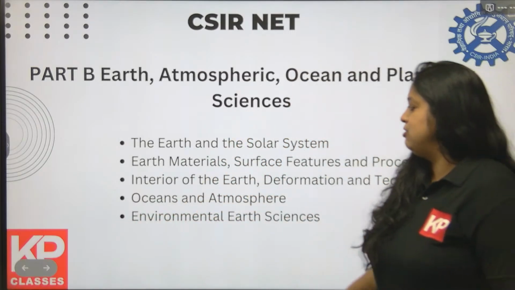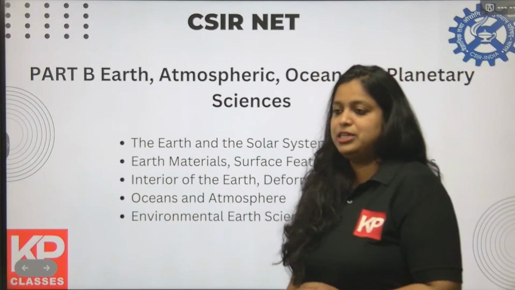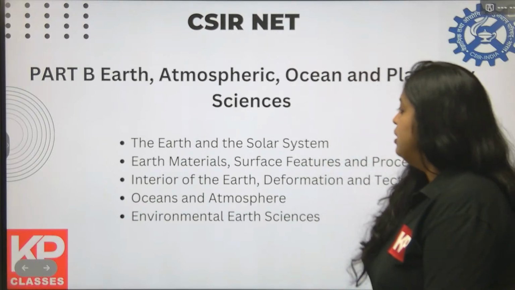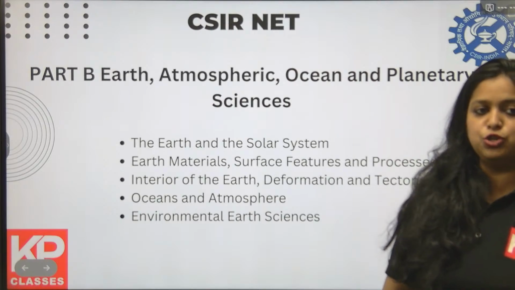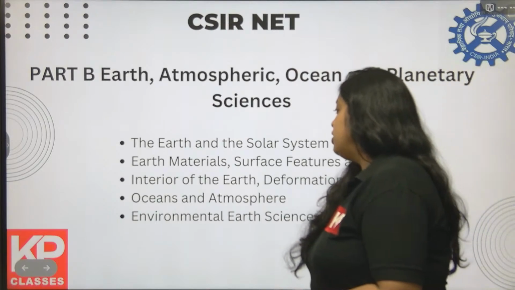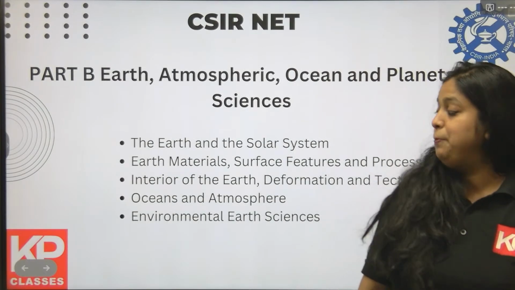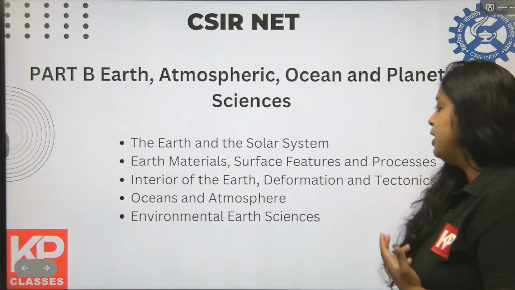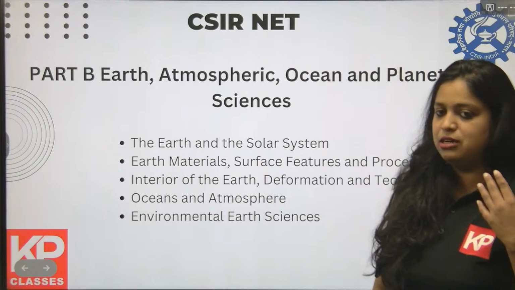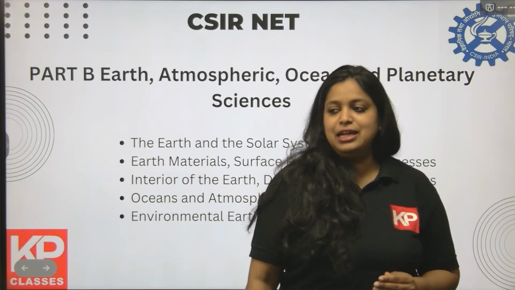So in this 2 mark section, part B, these are the 5 major topics that you have to study. The entire earth and solar system, or I can say the planetary science that we teach over here, planetary science paper. Earth materials, surface features and processes, that is related to geomorphology. Interior of earth, deformation and tectonics, that is the geodynamics, geotectonics portion. Oceans and atmosphere, the oceanography and atmospheric science part. Environmental earth science, the entire earth and geology sections. These are the major topics for part B of CSIR NET.